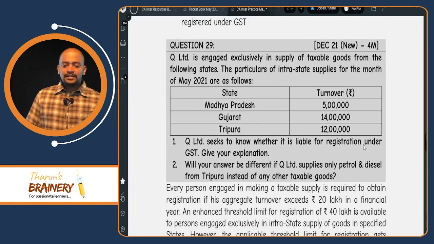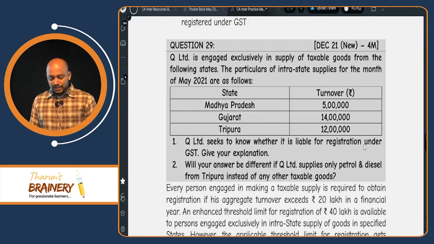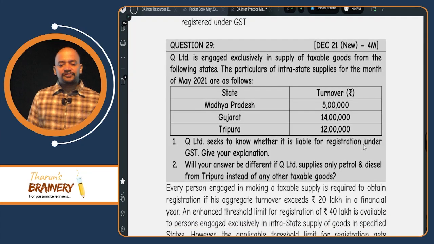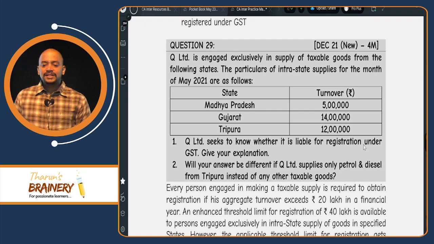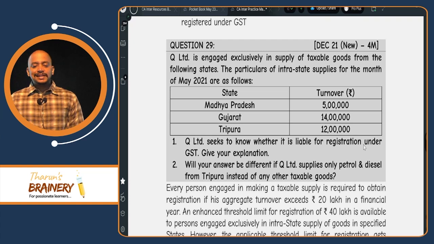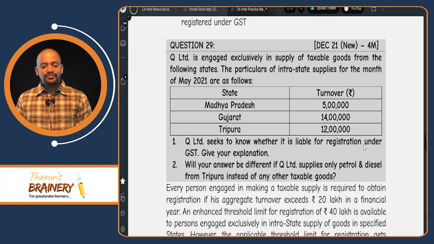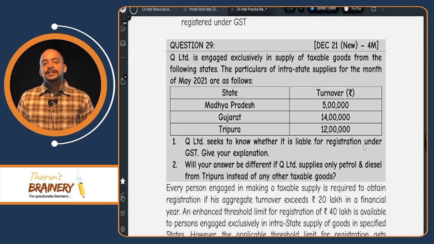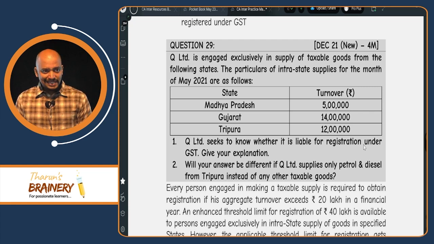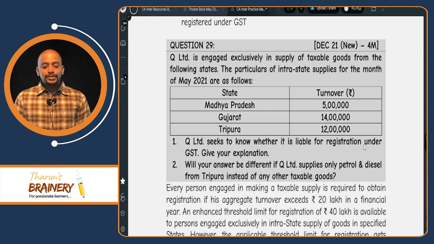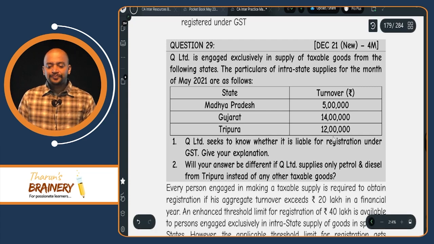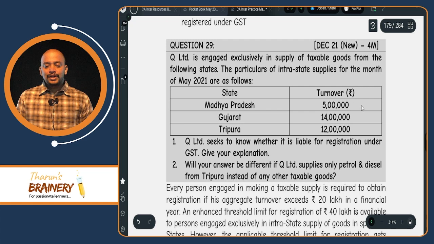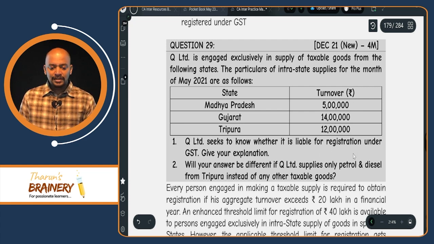Then question 29. Q Limited is engaged exclusively in supply of taxable goods from the following states. The particulars of intrastate supply for the month of May are as follows: Madhya Pradesh 5 lakhs, Gujarat 14 lakhs, Tripura 12 lakhs. They are doing business in multiple states and one of the states is a special category state. So the limit will be 10 lakhs, and as the aggregate turnover exceeds 10 lakhs, they are liable to get registered.